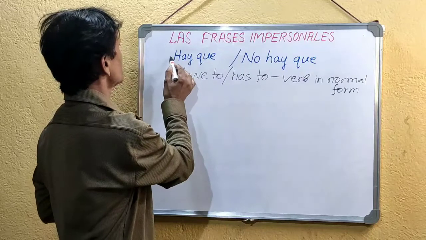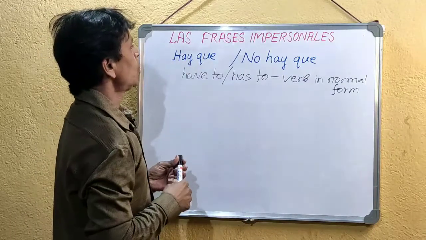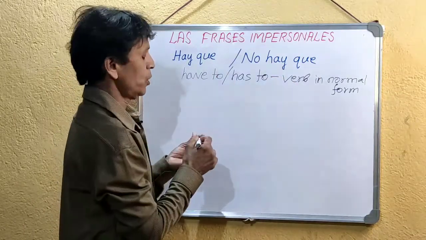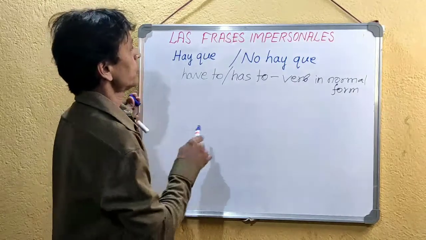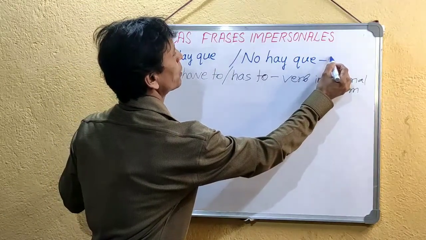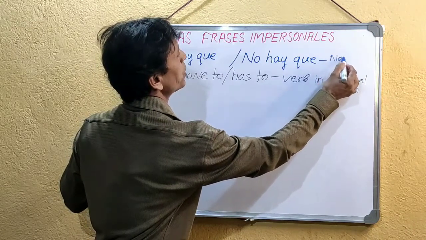So in Spanish also this hay que, no hay que will be followed by normal form of verb. It will be also followed by normal form of verb, that is called in grammar infinitive.